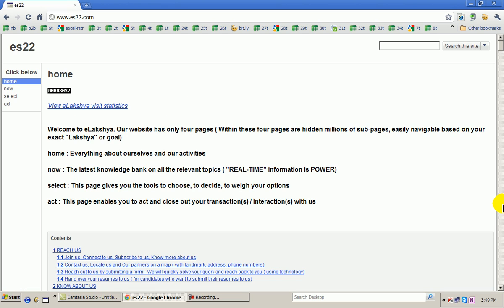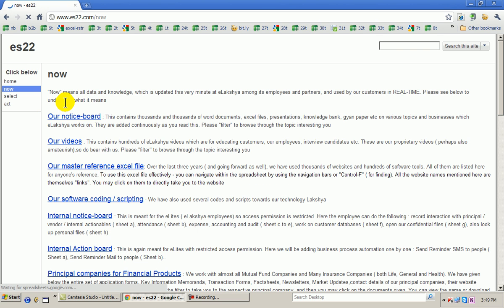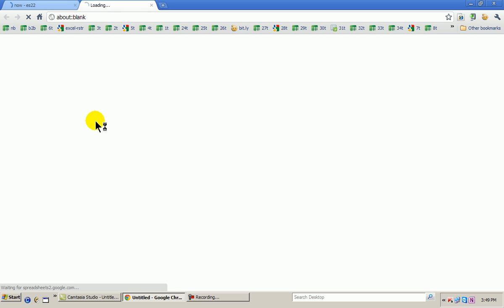From the home page, I am going to the next page, which is called now. It's right here. Now means everything with the world as of now. There is a notice board. There is a fantastic place where I just click on the notice board. Everything meant for the world.